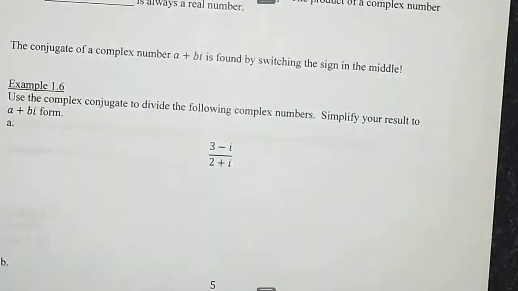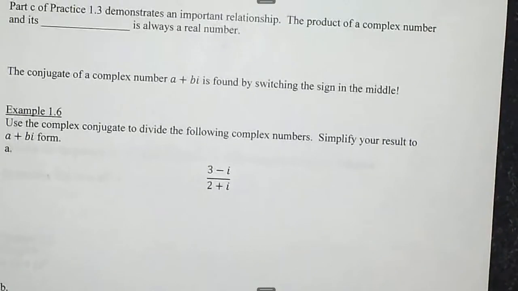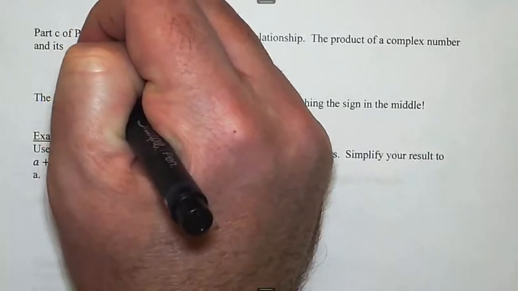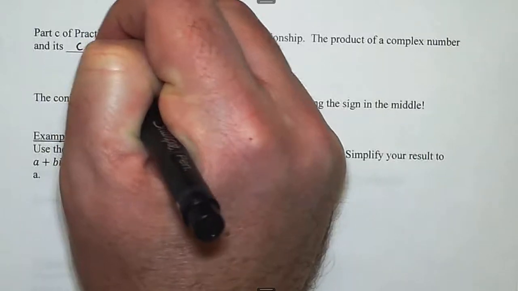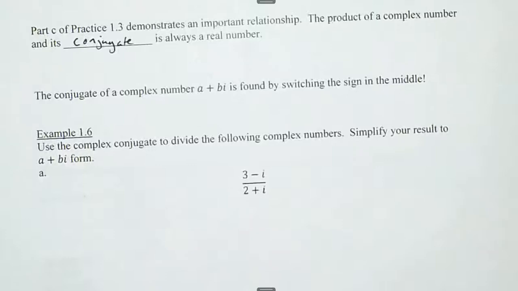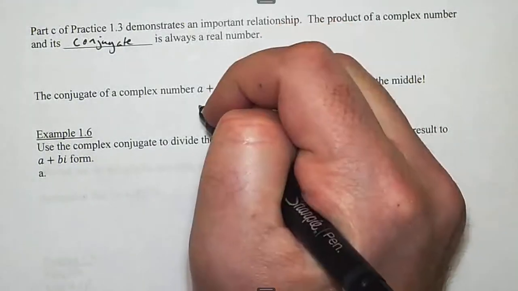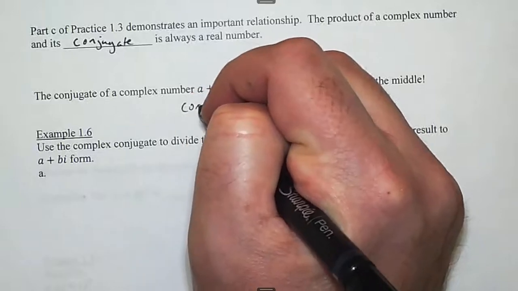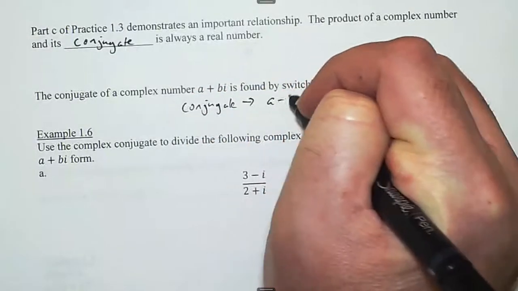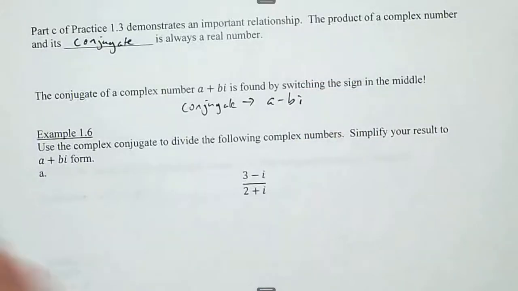So part C of the last practice problem demonstrates an important relationship. The product of a complex number and its complex conjugate, we'll just say conjugate, is always a real number. The conjugate of a complex number a plus bi is found by switching the sign in the middle. So the conjugate would be a minus bi. So if you have a minus, it becomes a plus. If you have a plus, it becomes a minus.